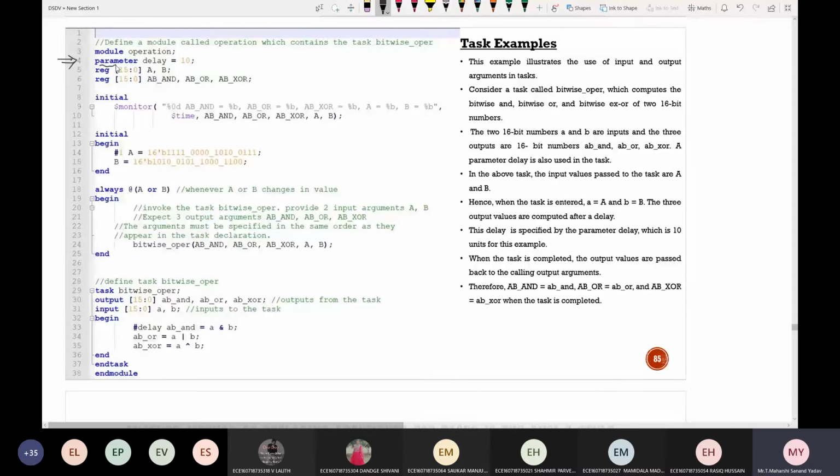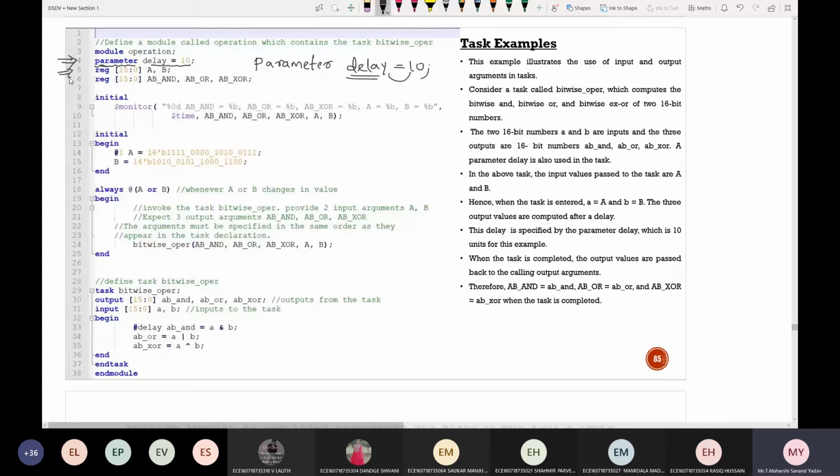In C language we use hash define, and similarly in Verilog we will use a concept called a parameter. Suppose you want to assign a value to any variable, we will use a keyword called parameter. This is a new concept, parameter. So here I'm giving delay is equal to 10, so whenever there is the term delay, it will be replaced with 10.